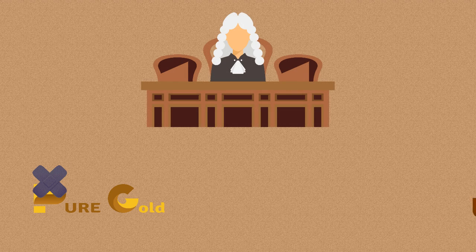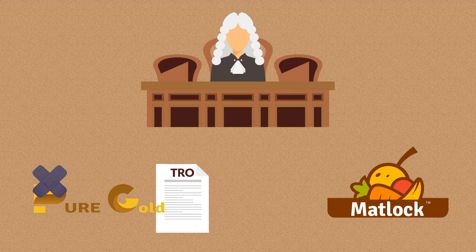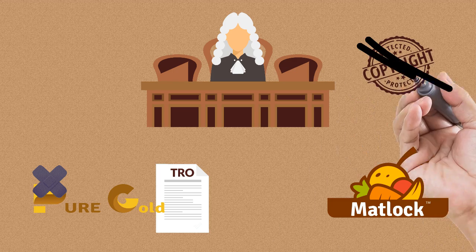Because Pure Gold is expected to also incur damage from the TRO, the court will require Matlock to pay a TRO bond to give Pure Gold a guarantee of indemnification should the copyright infringement case be dismissed by the court.